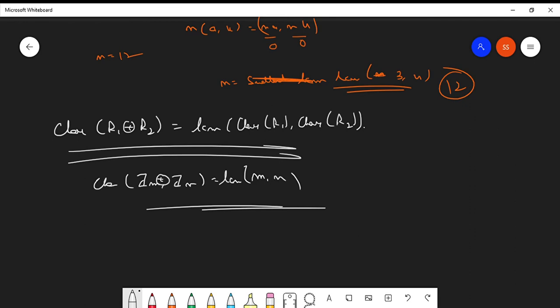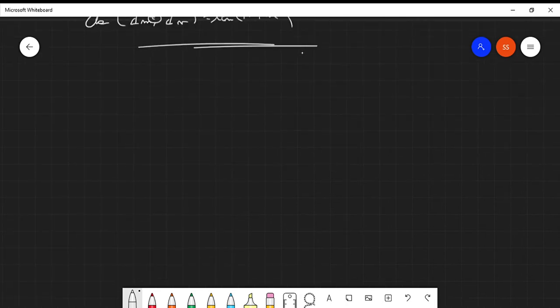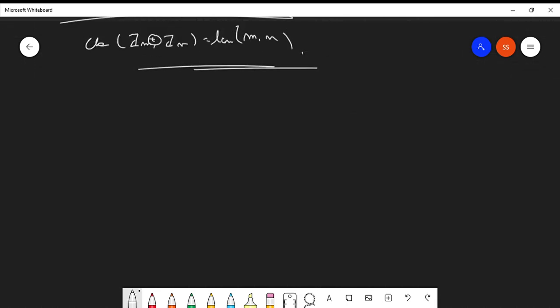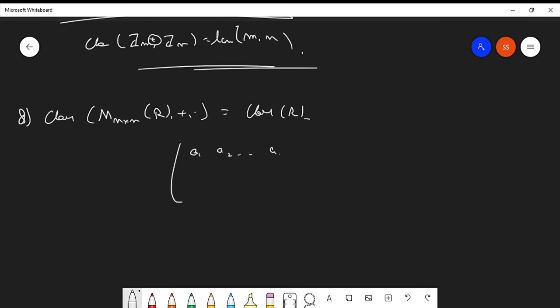What can you say about the characteristic of the n cross n matrix ring? What is the characteristic of M n cross n of R? This is equal to the characteristic of R. Reason is, suppose an element of this M n cross n R is like this: a1, a2, till here you have an, move on to here as am, like this.